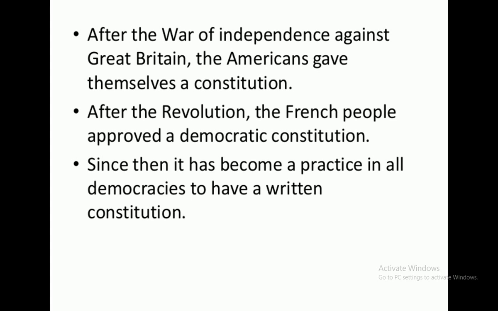After the War of Independence against Great Britain, Americans also framed their constitution. After the revolution, the French people also framed their constitution. So we can say that most of the countries of the world have their constitution, and their constitution is a written constitution.